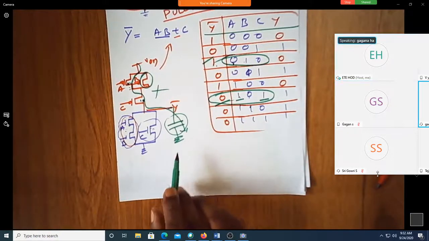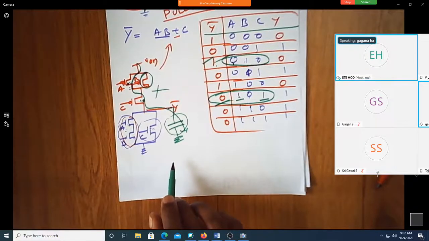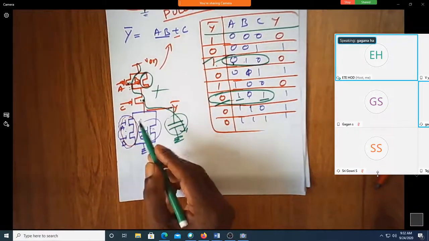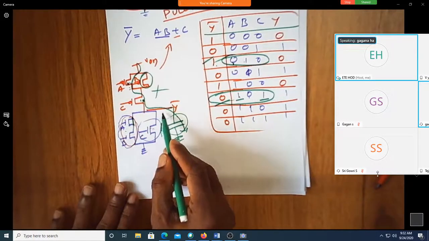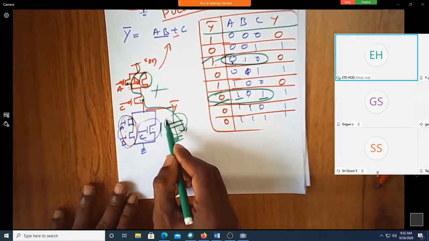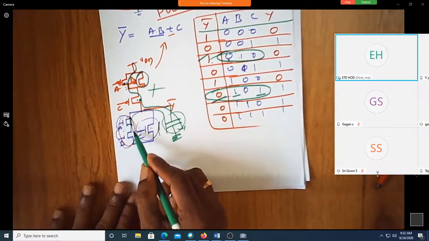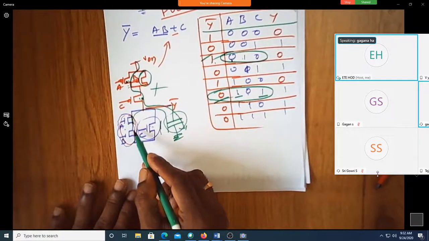Through what? A and C. See, A is here, C is here, but B is open. So through what can the capacitor discharge? It can't discharge here. Why can't it discharge? Because B is open.